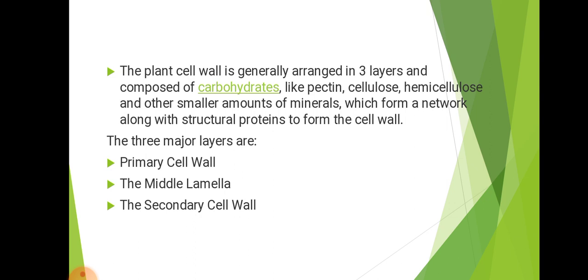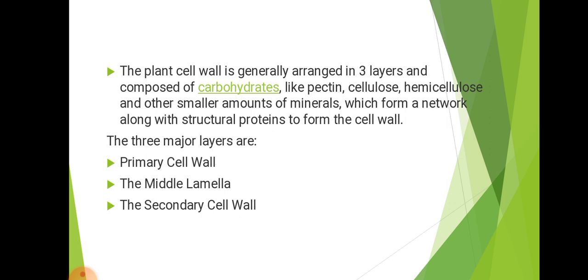The three major layers present in the cell wall are: first, the primary cell wall; second, the middle lamella; and the secondary cell wall.